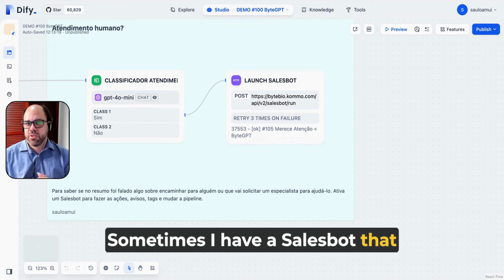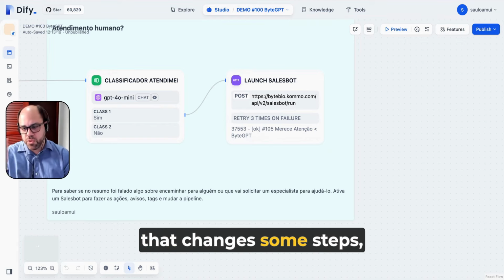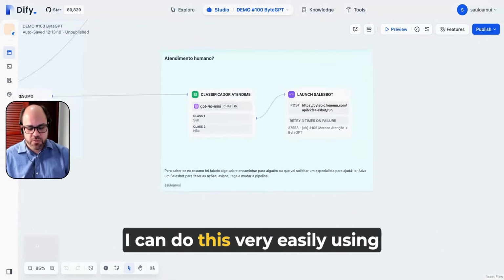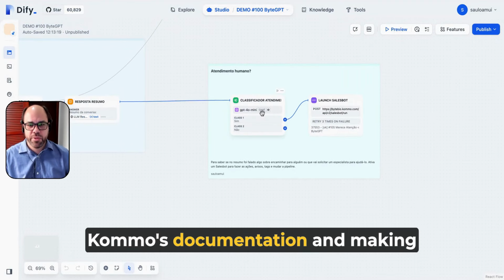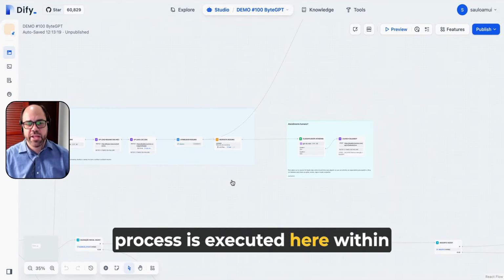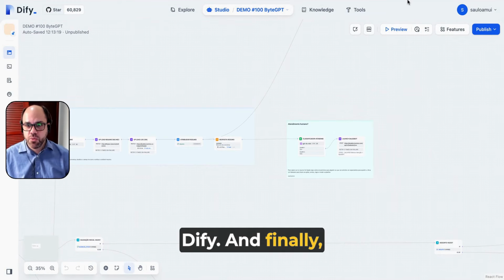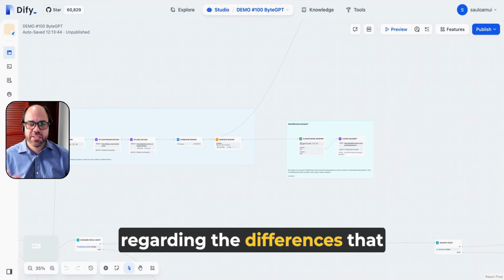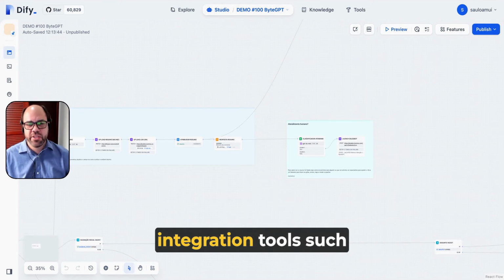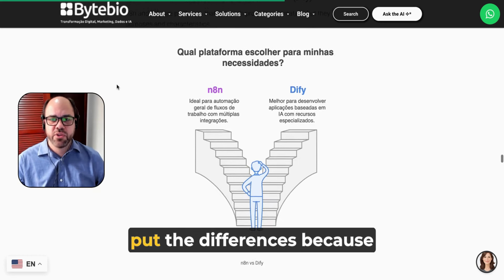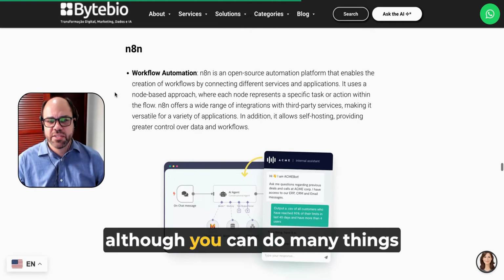Sometimes I have a sales bot that defines some fields as well, that changes some steps, or that does other internal actions, creates a task. Directly in Kommo, I can do this very easily using Kommo's documentation and making these interactions when a process is executed here within Dify. And finally, one of the points that we are very questioned about is regarding the differences that this can have with other integration tools such as n8n or Make, Zapier. But in that article we mentioned at the beginning, we put the differences.